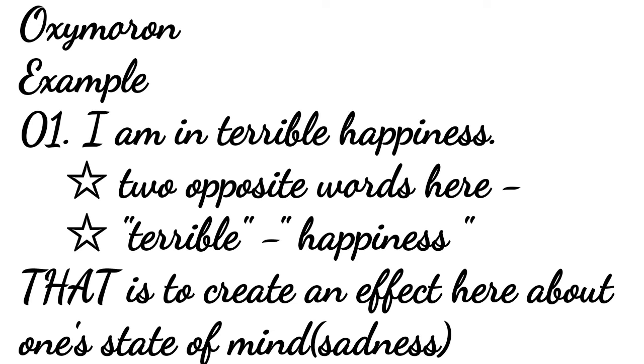I can say that I'm in terrible happiness. Somebody who is in a terrible situation, how can he be happy? These two terms, terrible and happiness, are also opposite to each other, which clearly shows that it is an example of oxymoron, right?